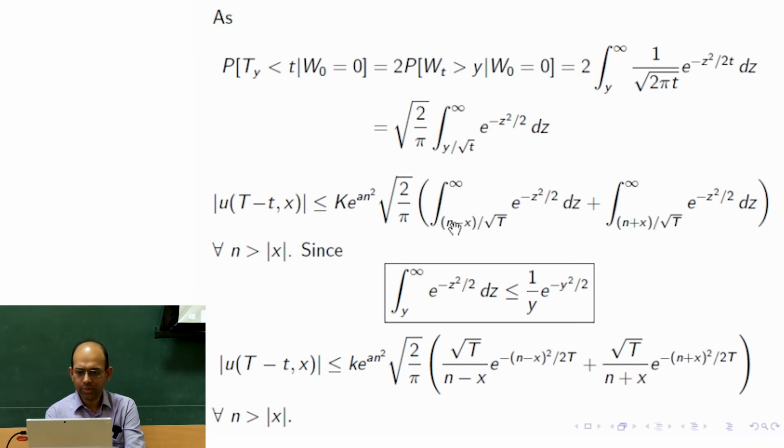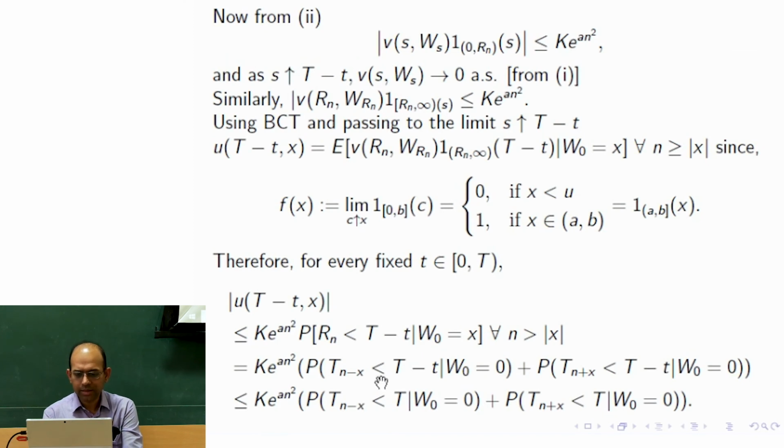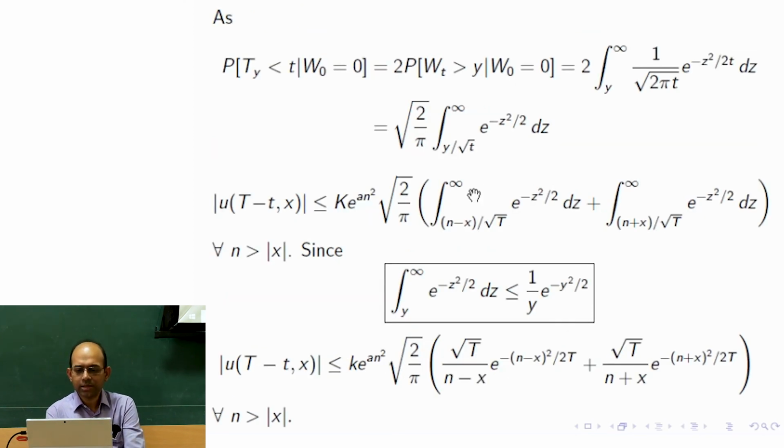Here we are writing, instead of y, n minus x, because it's n minus x we should consider now, divided by square root of t, and here n plus x over square root of t.